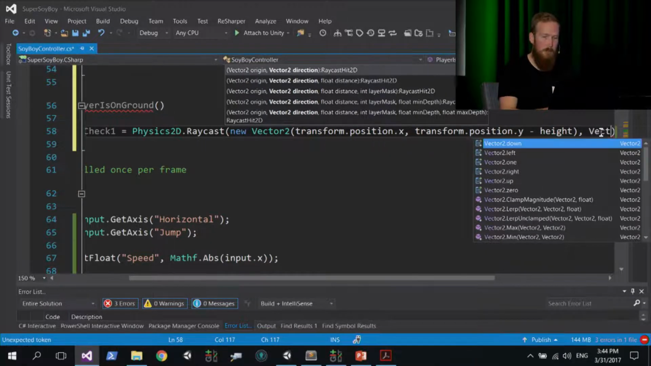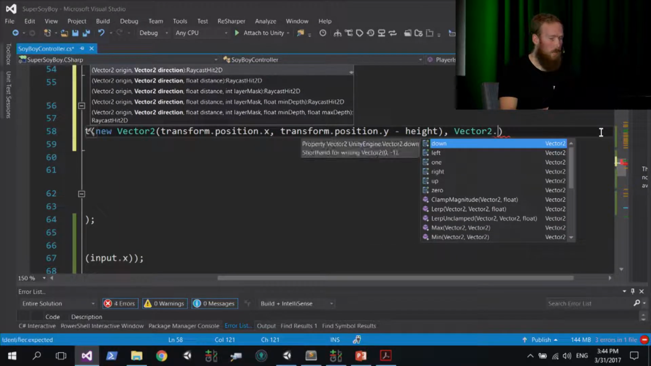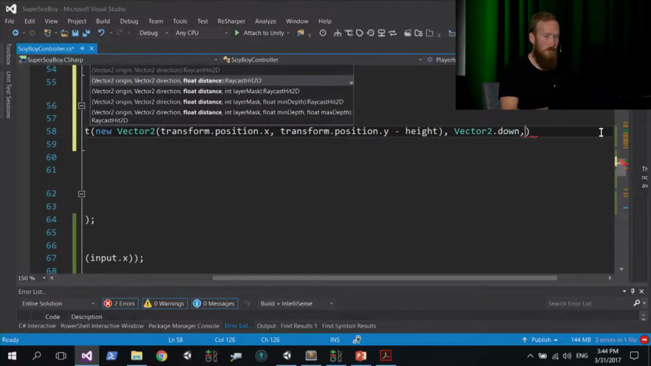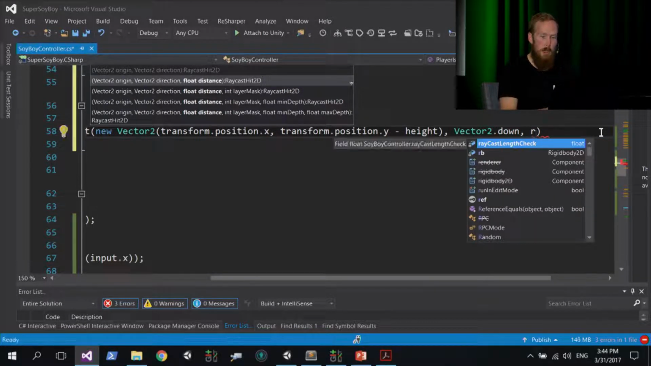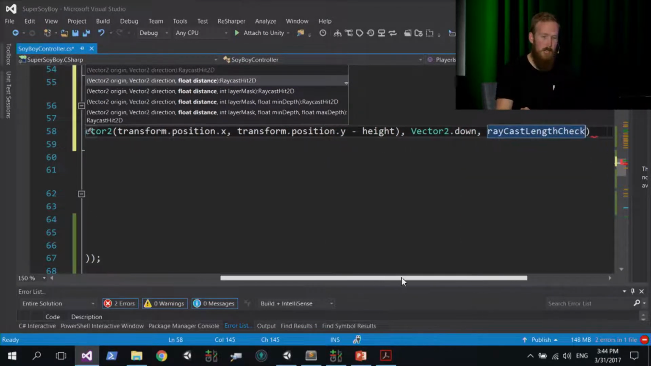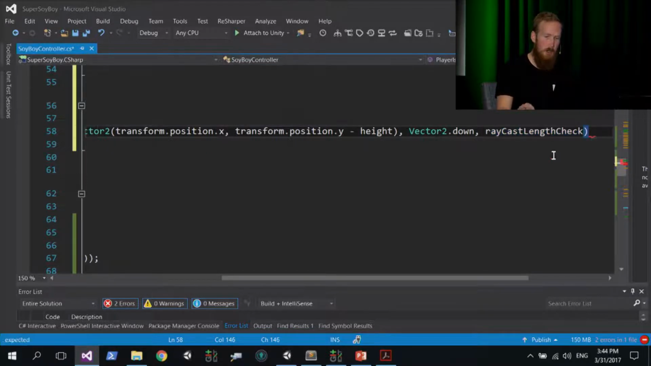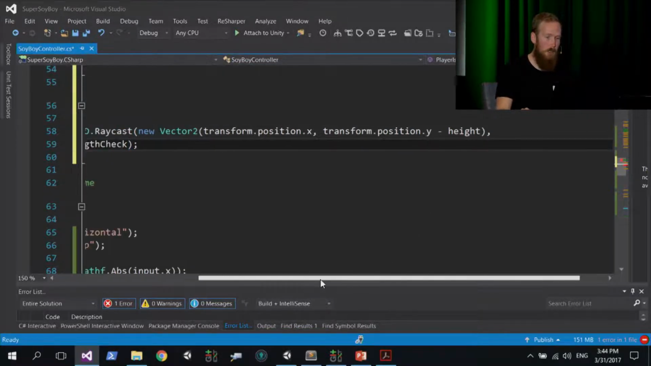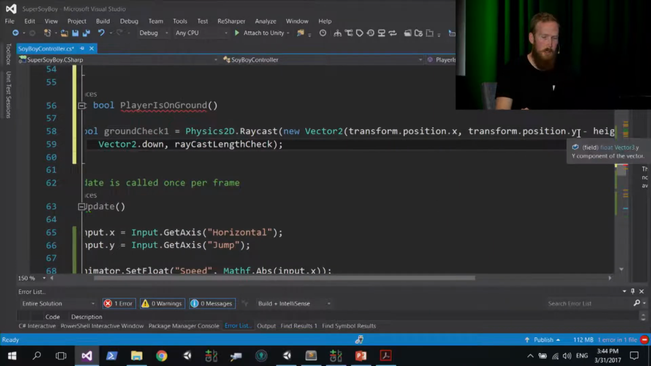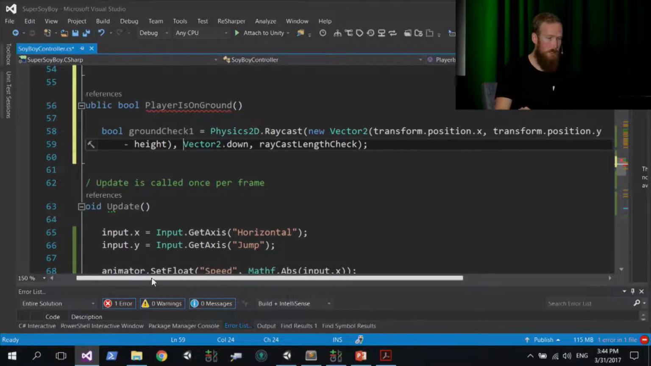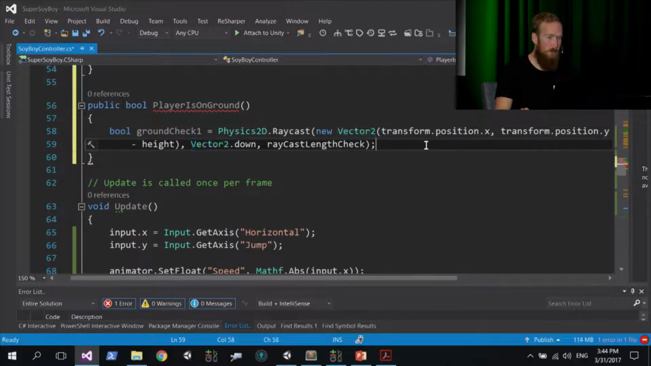For that, we've got Vector2, and we've got something handy to use called down. It's just a pre-calculated value that says, this is the direction we want, down. And then we're going to go comma, and we're going to pass in this raycastLengthCheck, which is a constant value defined at the top of the class, which is 0.005 if you had to go back and look at it. But it's basically a very short distance that we want to look. And after the last parentheses, just end that with a semicolon. Okay, and I'm just going to bring this onto another line and bring this up here so that you guys can see it. So that's what our first ground check should look like.